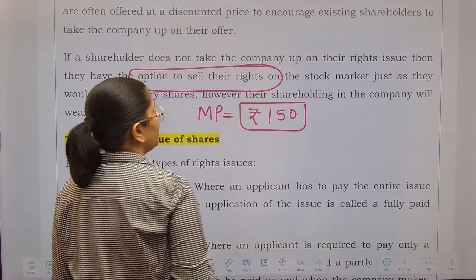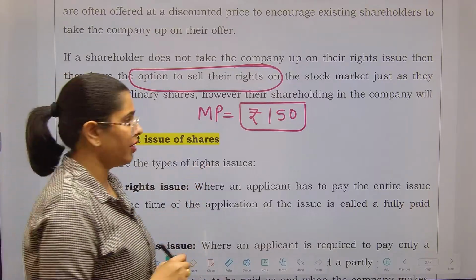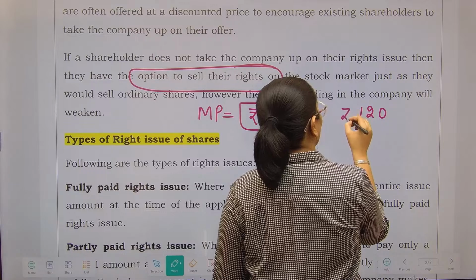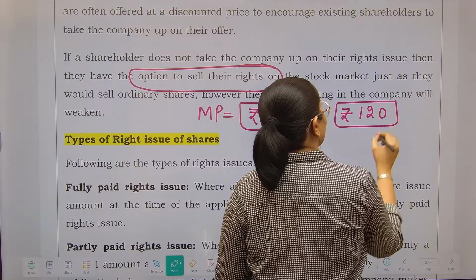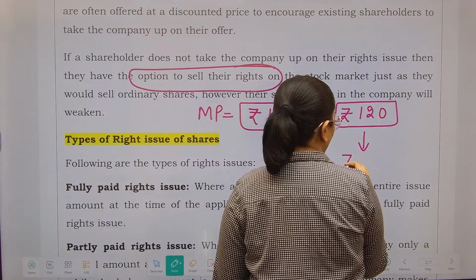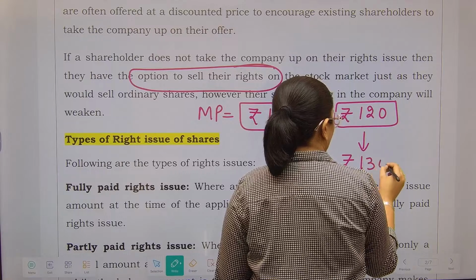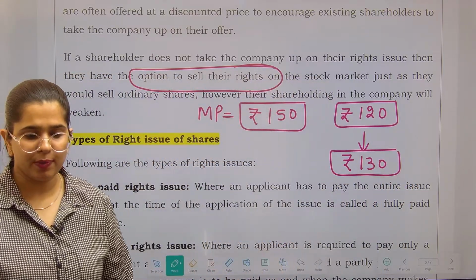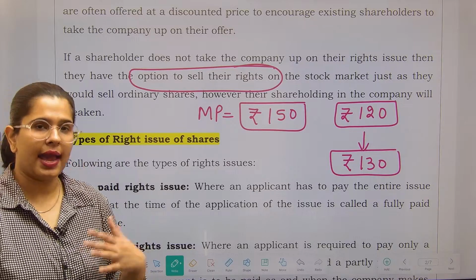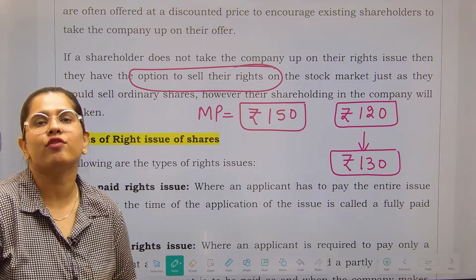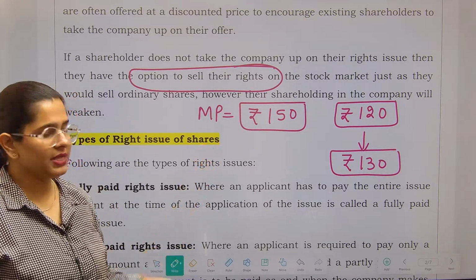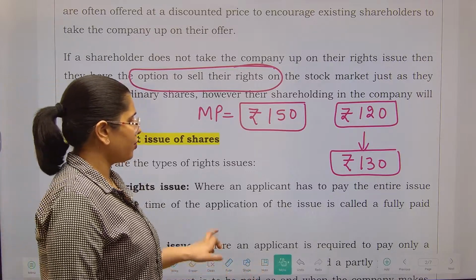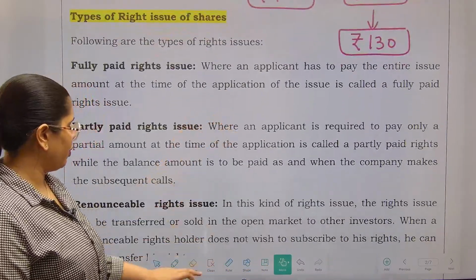Company is saying to me that you can buy this particular share from us at 120 rupees. आप हमसे 120 में ले लो. So I will sell this particular right to somebody else at 130. 10 rupees I am going to keep in my pocket. ठीक है, 10 रुपए मैं अपनी जेब में रख लूंगी. Why? Because I am an existing shareholder and I have got this right, not you. So 10 rupees I am going to earn on it. Fine. Now the types of right issue of shares, that is something theoretical part, we can see it.